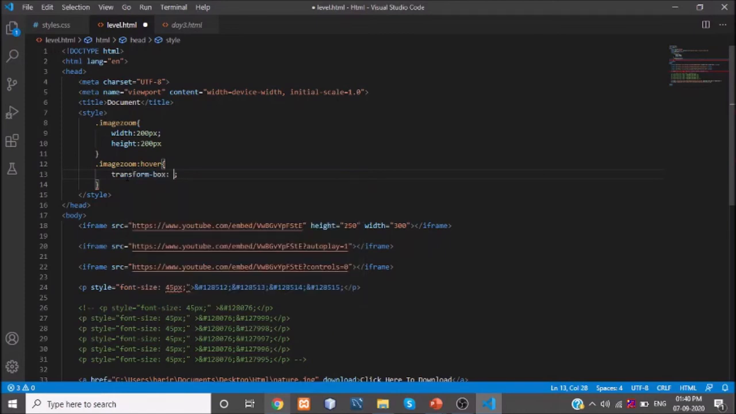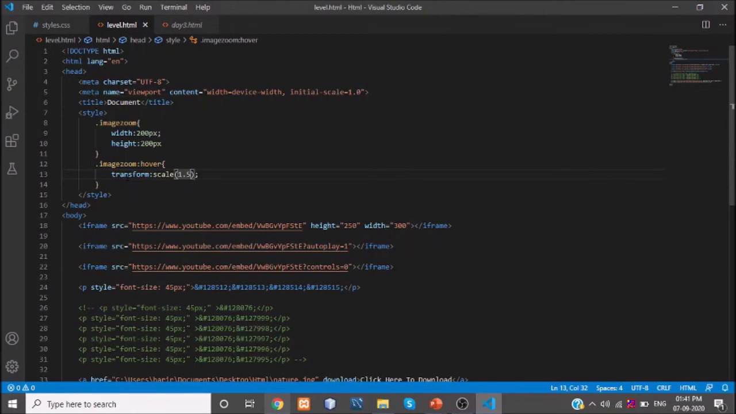saying transform colon scale. What is the property here? Transform colon scale of, and inside that we have to give a value of 1.5. Here the scale of 1.5 is nothing but the ratio between the original and the size at which you want to display the zoomed image when you are hovering.